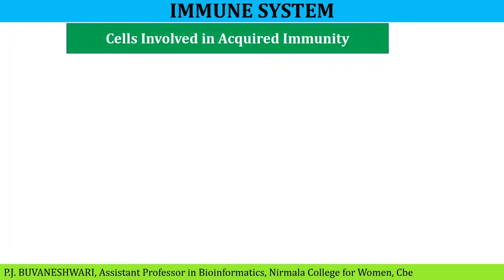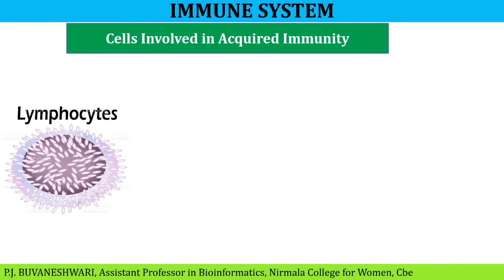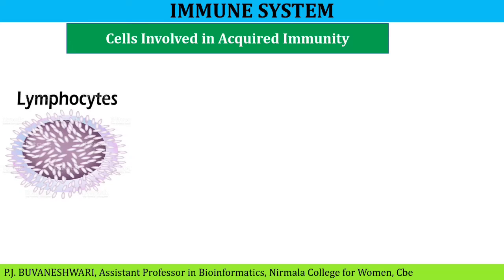Next, cells involved in acquired immunity. First one, lymphocytes. Lymphocytes help the body to remember previous invaders and recognize them if they come back to attack again. These lymphocytes begin their life in bone marrow. Some stay in the marrow and develop into B lymphocytes or B cells.